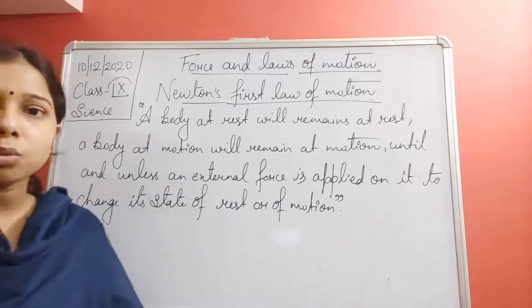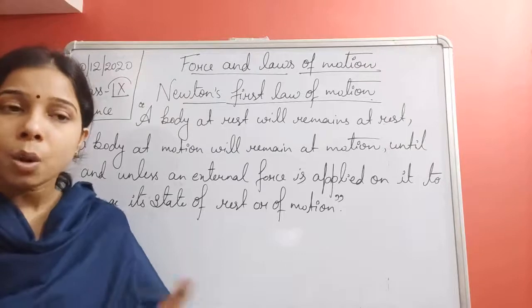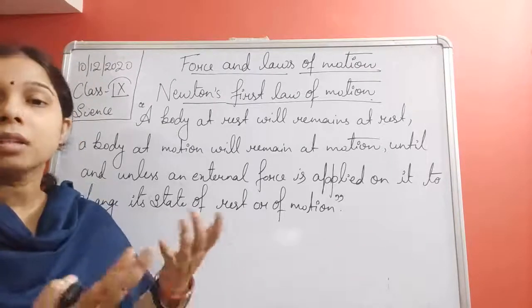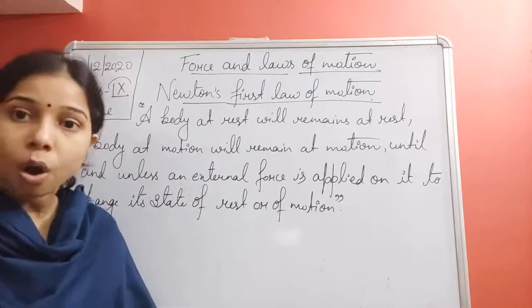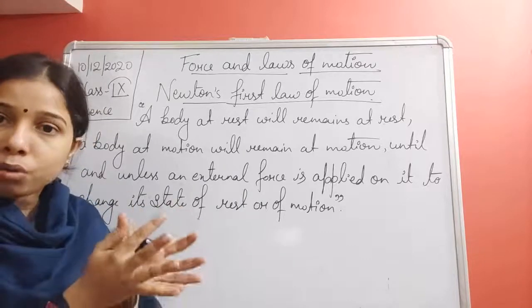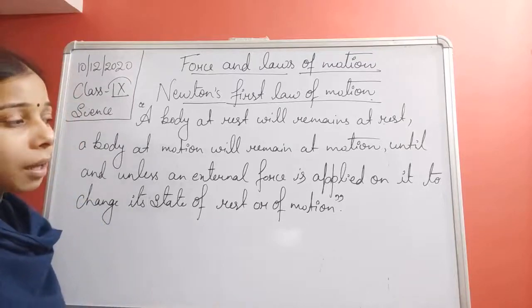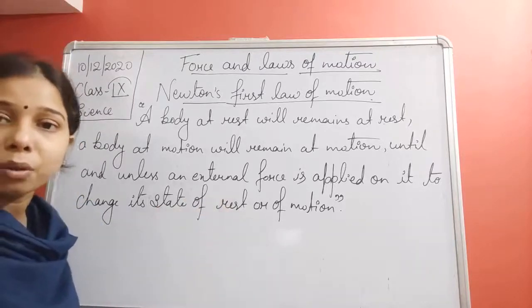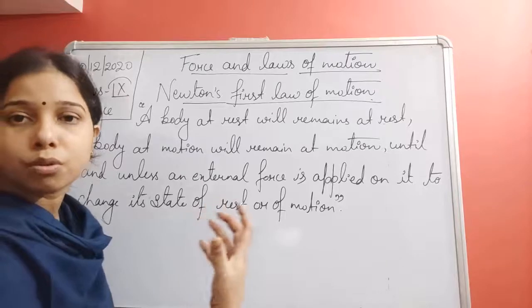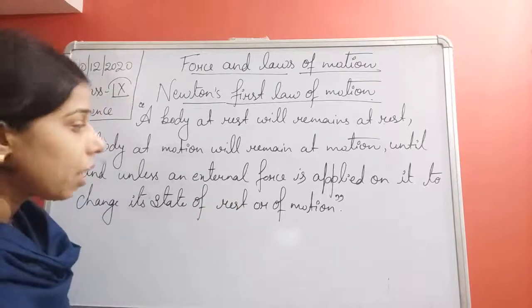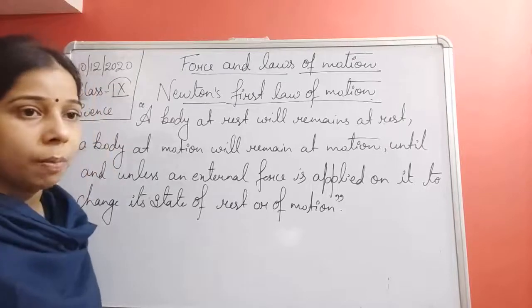So you can see here, student, if the book was kept on the table, when you lift up the book, at that time only the book starts coming in motion. Or when you apply a force to stop a ball, at that time only we can say that an external force is applied on it to stop it, to show any change in the moving body. So here we are applying an external force.